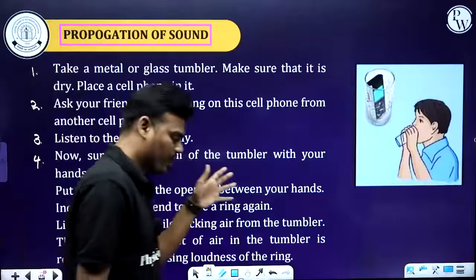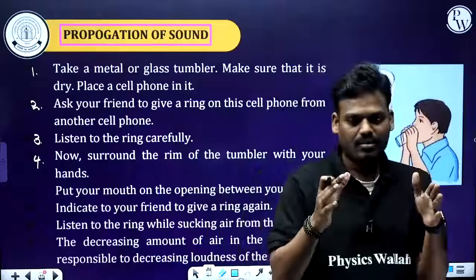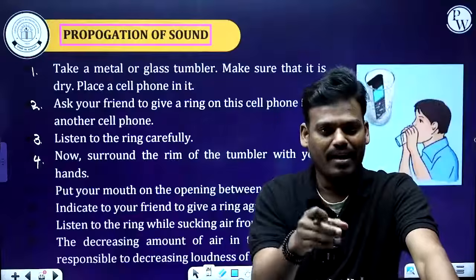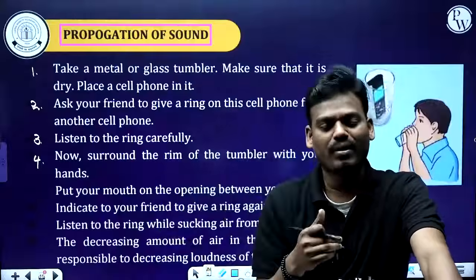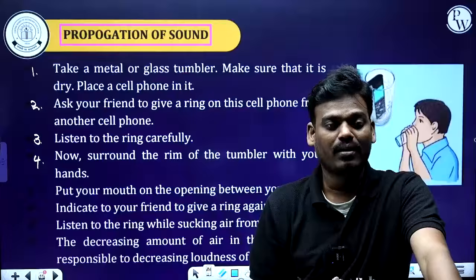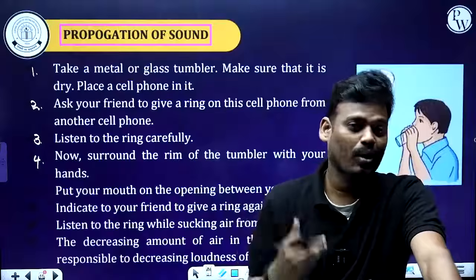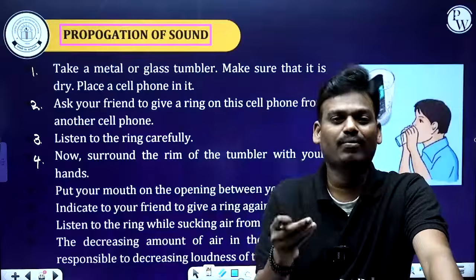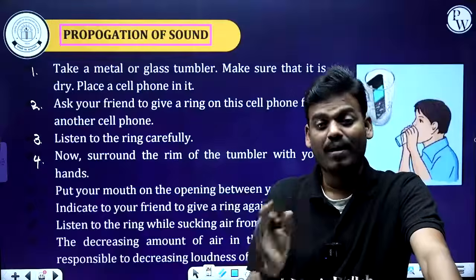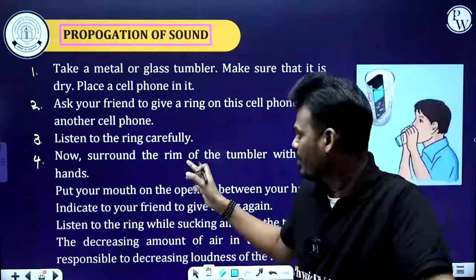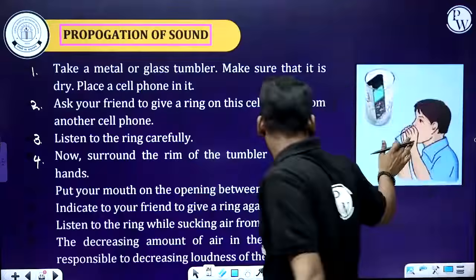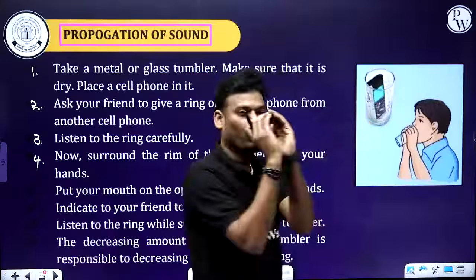Then the fourth point: now surround the rim of the tumbler. So first case: you take a dry glass tumbler, keep your cell phone inside, and ask your friend to call your number. The cell phone starts ringing, and you are able to hear that sound. Now second case: surround the rim of the tumbler with your hands like this. You'll be holding like this.